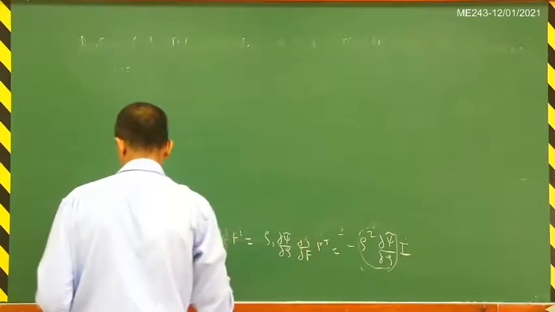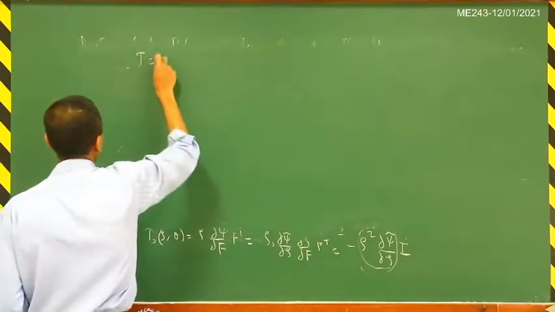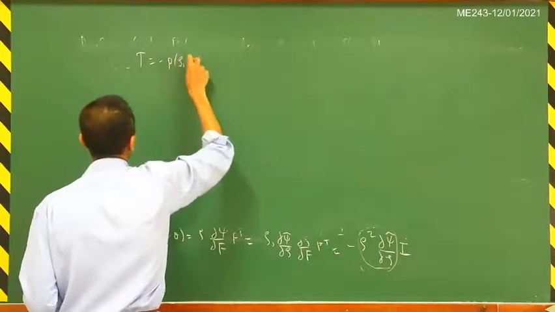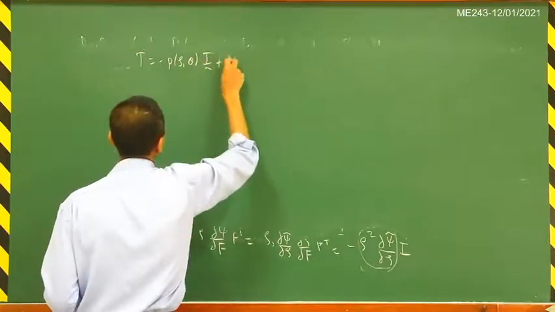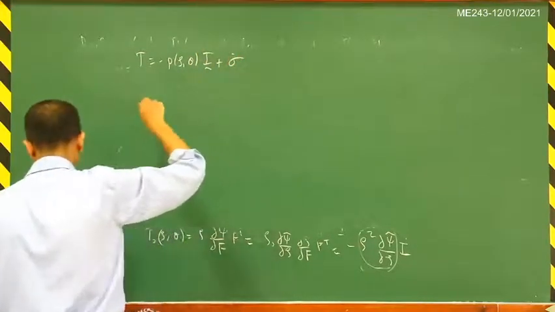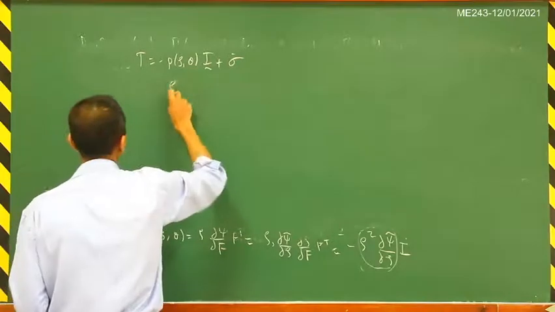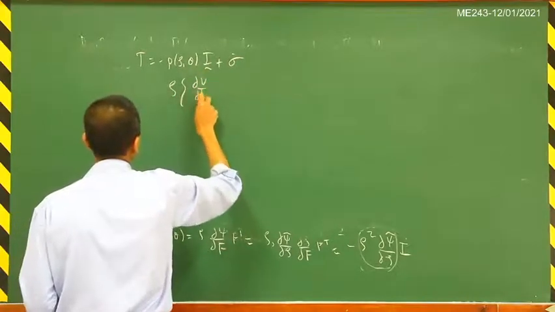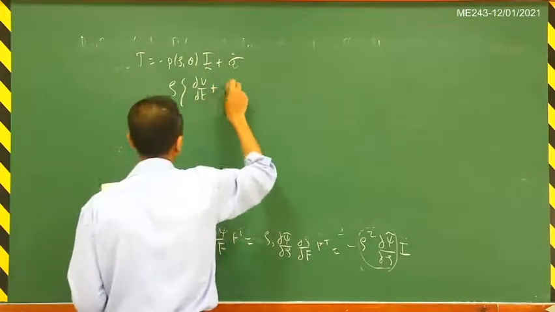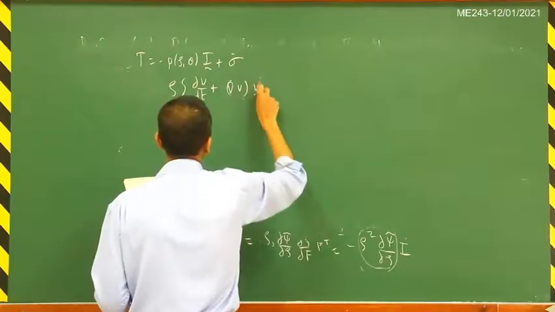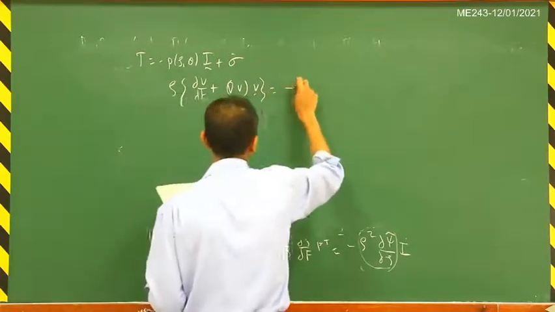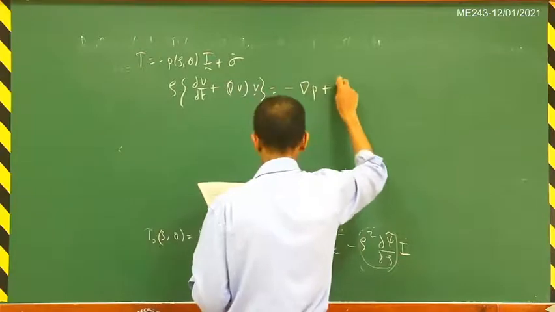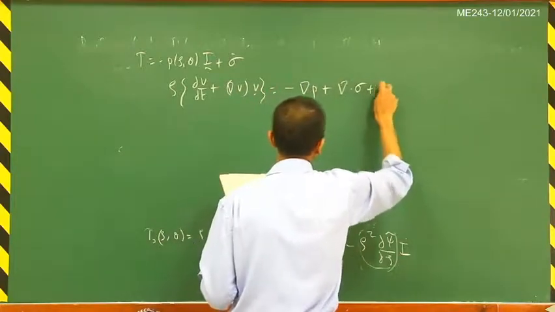So now we have tau is minus p of rho, theta times identity plus sigma, and if we substitute that, then we get rho times (del v by del t plus del v times v) is equal to minus del p plus del dot sigma plus rho times b.